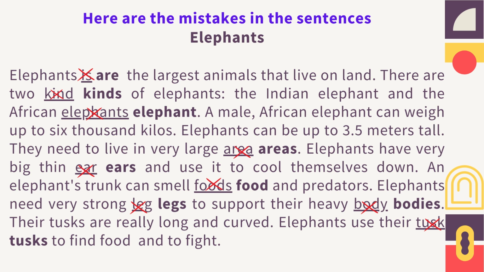Elephants have very big thin ears and use it to cool themselves down. An elephant's trunk can smell food and predators. Elephants need very strong legs to support their heavy bodies. Their tusks are really long and curved. Elephants use their tusks to find food and to fight.